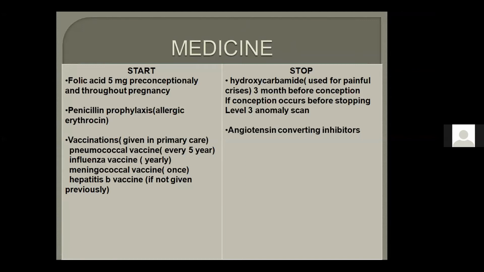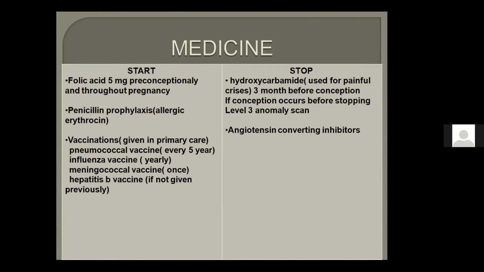Remember these vaccines, because in case of splenectomy or hyposplenism: pneumococcal vaccine, influenza vaccine, meningococcal vaccine. These are the three vaccines which are given. Pneumococcal vaccine every 5 years, influenza vaccine yearly, meningococcal vaccine only once. Why do you need to remember every 5 years and influenza yearly? Because in the scenario, in most SBAs there are multiple vaccines in a single question, and you have to decide which one to give.